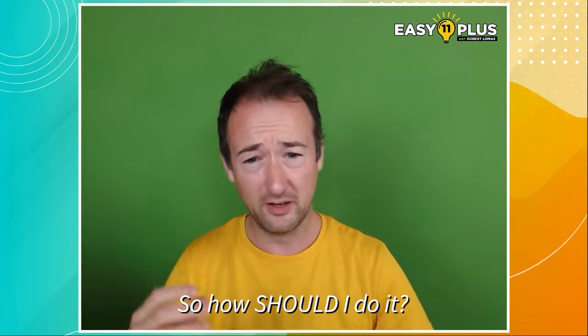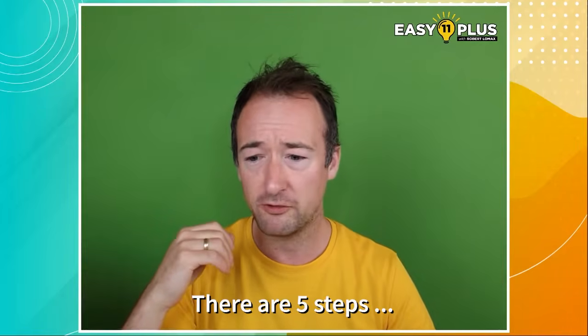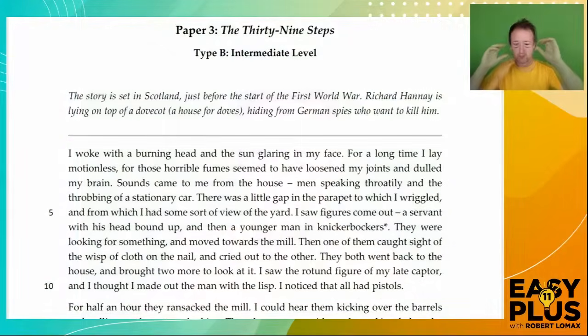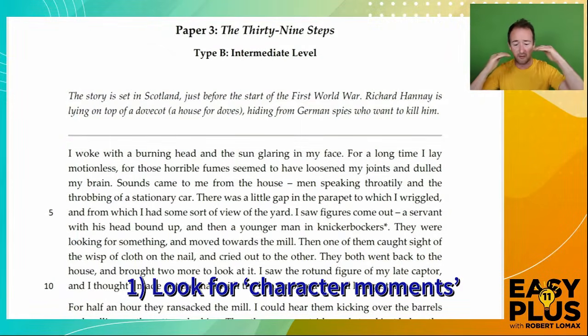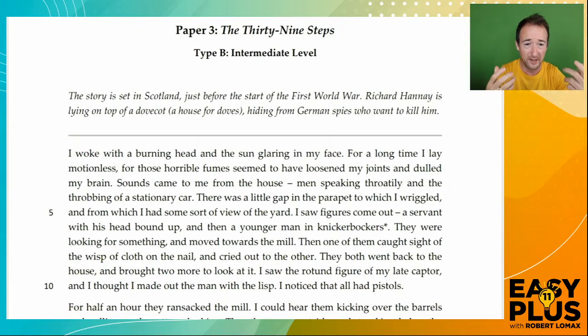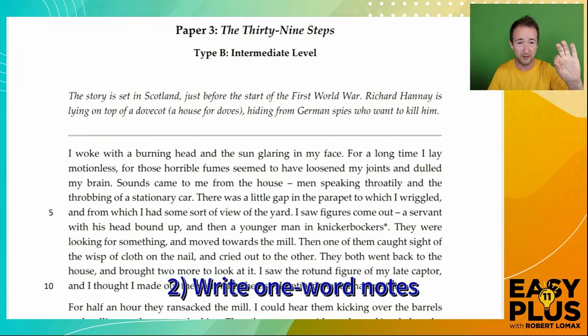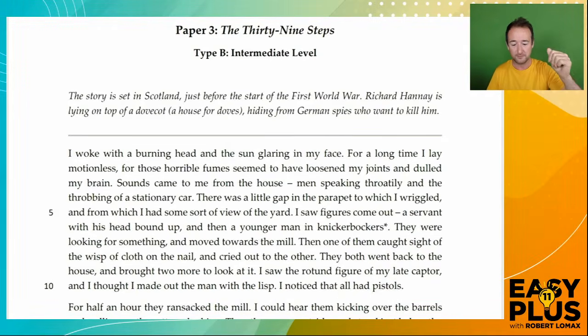Now, the process for answering a question like this involves, to start with, going through the text very carefully. The first thing you need to do is look through the text for moments when a character does, thinks, or says something. And if you find that this moment suggests a personality trait, write a quick note in the margin, even just one word like angry, to suggest what that personality trait might be.